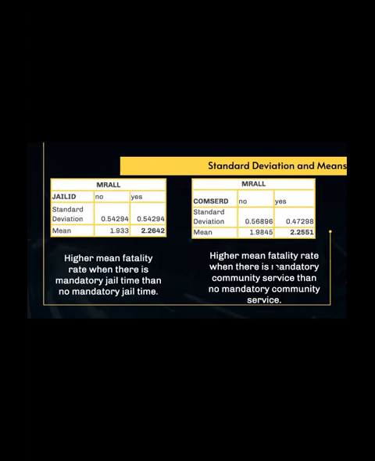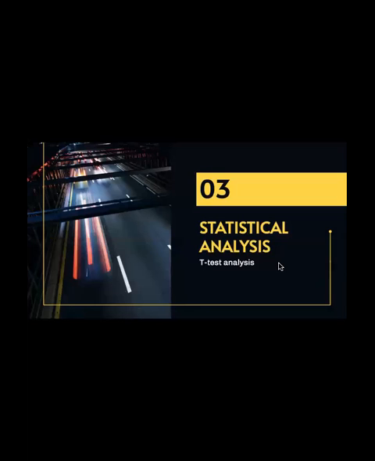So now this slide is showing the standard deviation and means of traffic fatality rate across mandatory jail time and also across mandatory community service. So you can see numerically, as we just saw visually, that there is a higher mean traffic fatality rate when there is mandatory jail time rather than no mandatory jail time, and that there's also a higher mean traffic fatality rate when there is mandatory community service than no mandatory community service. So now I'm going to go into my statistical analysis, where I do a t-test analysis.